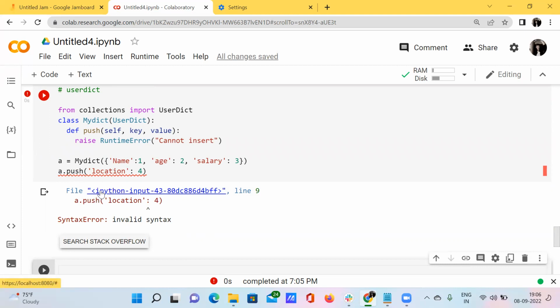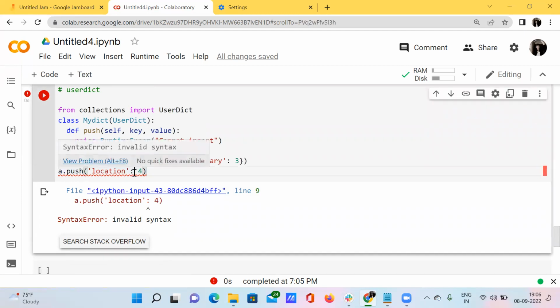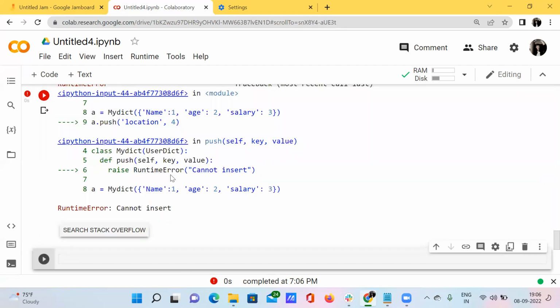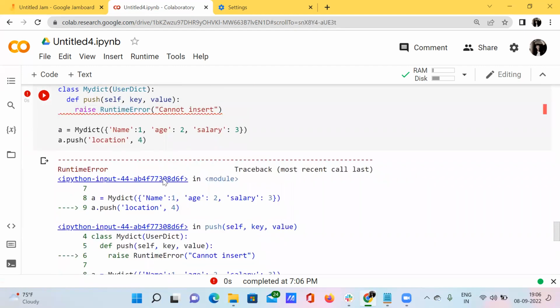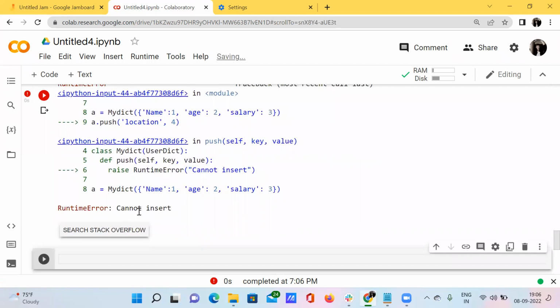Something has happened. Location, everything. Okay. I should not use this column here. I just need to pass comma here. Okay, because this is a function. See here, don't panic by seeing this cannot insert. This is not an error.